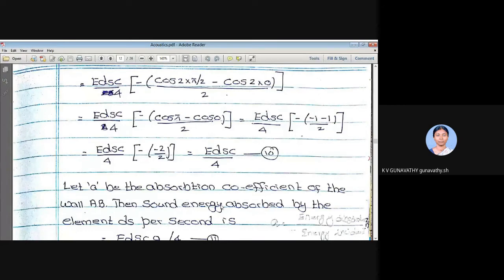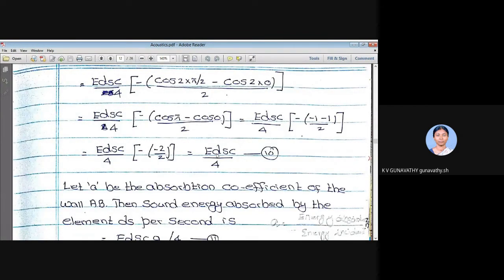Absorption coefficient is defined as the ratio of sound energy absorbed to total sound energy that is incident. This equation number 10 gives the amount of sound energy that is incident on the surface. So a is equal to sound energy absorbed by sound energy incident.